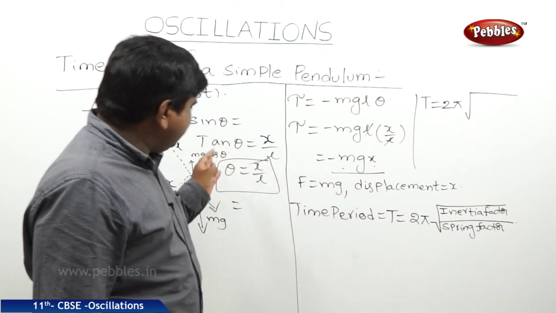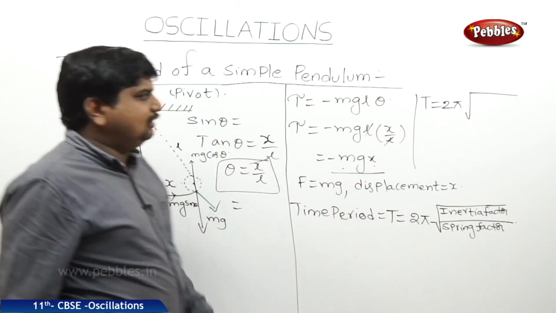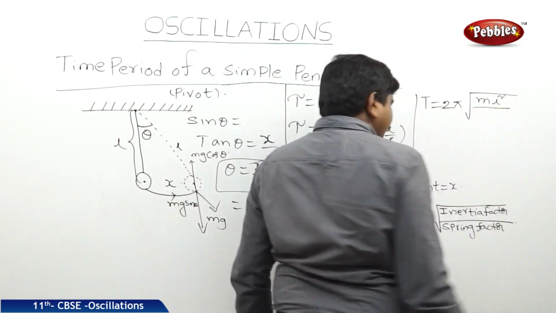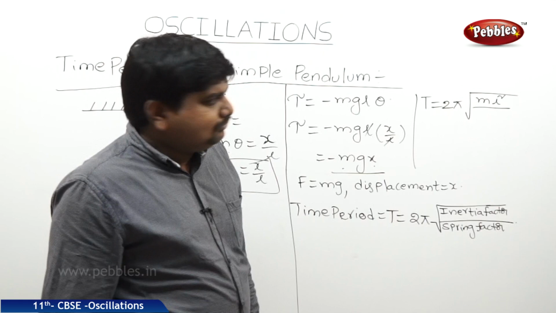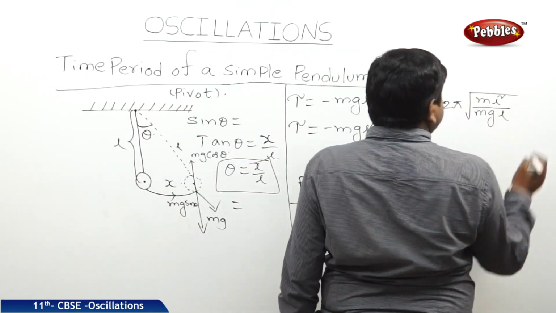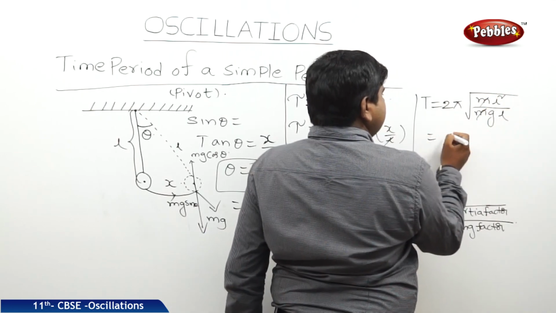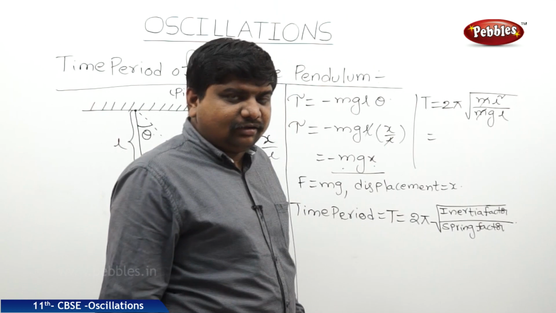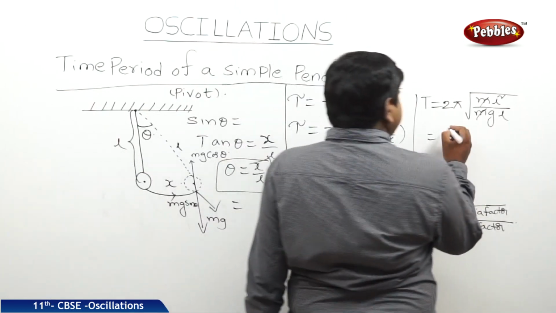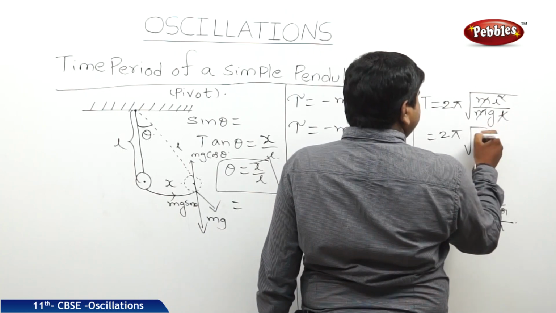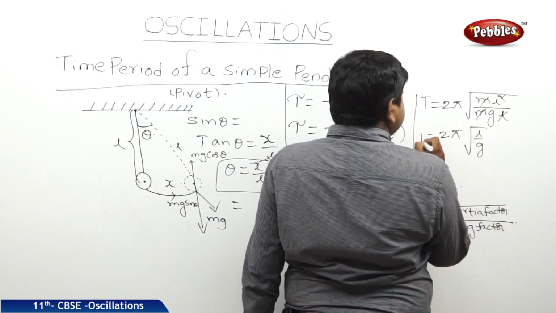So, in place of r, we can write the length of the pendulum. Therefore, it is mL square by the spring factor mgL. Get cancelled. Because F is equal to kx, force acting on the spring. So, 2 pi root L by g is equal to T.